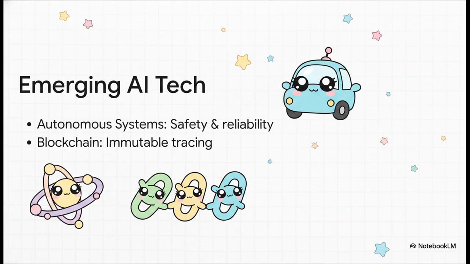This is a super cool game changer for auditors because integrating blockchain with AI creates a perfect, immutable audit trail. It lets us permanently trace and verify AI decision-making. No way around it. Finally, quantum computing. It promises exponential computational power for AI, but man, it introduces massive security risks. Auditors have to evaluate if organizations are anticipating how quantum power will actually impact their current encryption and performance baselines.